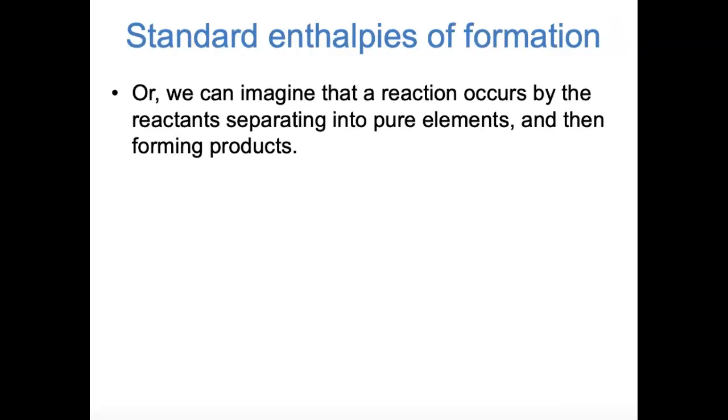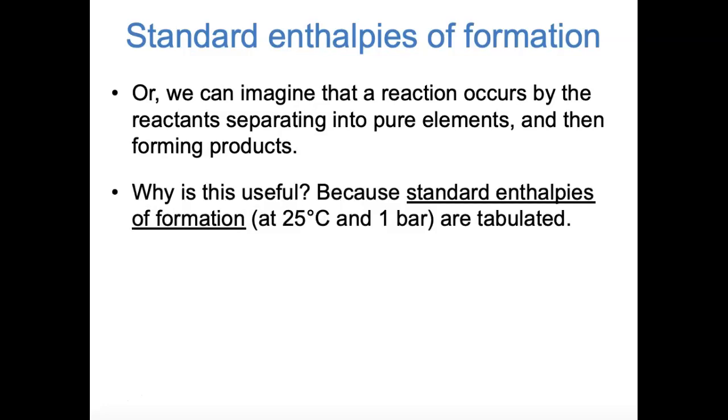Another thing that we can do to find delta H of a reaction is to imagine that the reactants break up into their constituent elements, and then those elements come back together to form the products. This is not what usually happens in a chemical reaction, but again, because enthalpy is a state function, we can imagine the reaction proceeding in whatever series of steps we want. The reason why it's useful for us to imagine the reactants breaking up into their elements and then coming back together is that standard enthalpies of formation, in other words, delta H for elements coming together to form a particular molecule at 25 degrees Celsius and 1 bar, are often tabulated in the backs of textbooks.